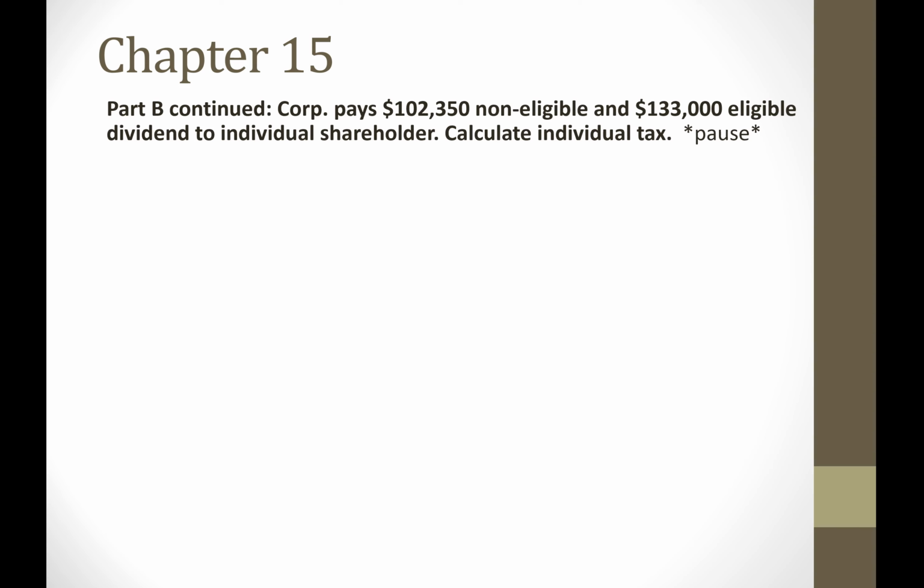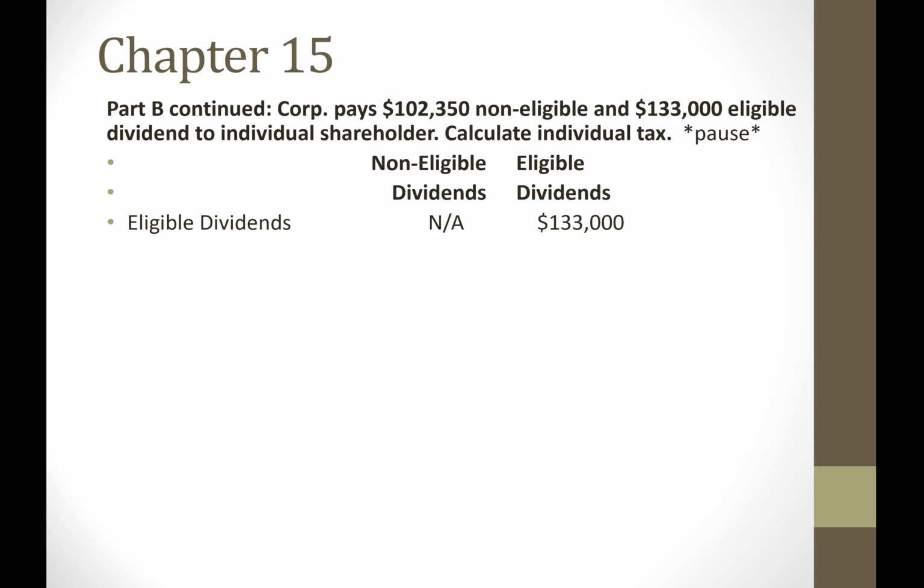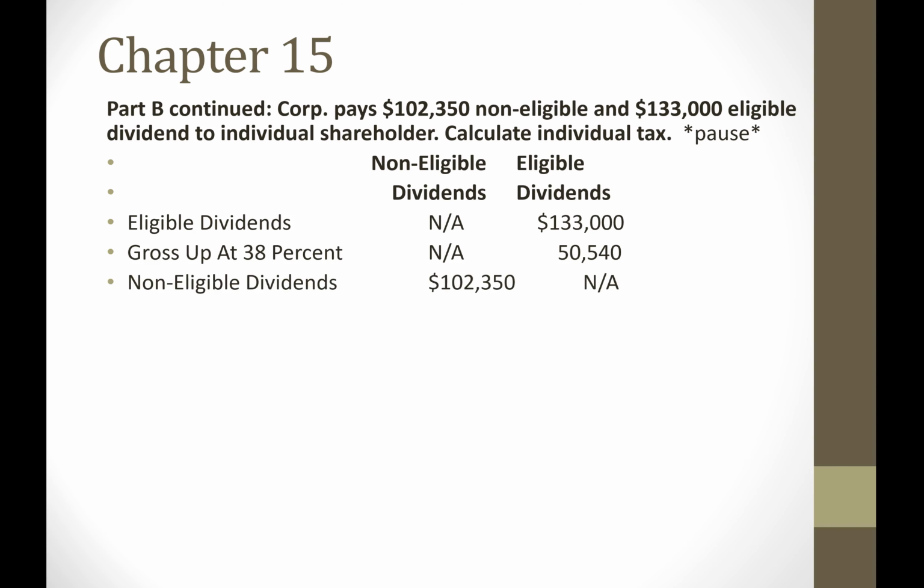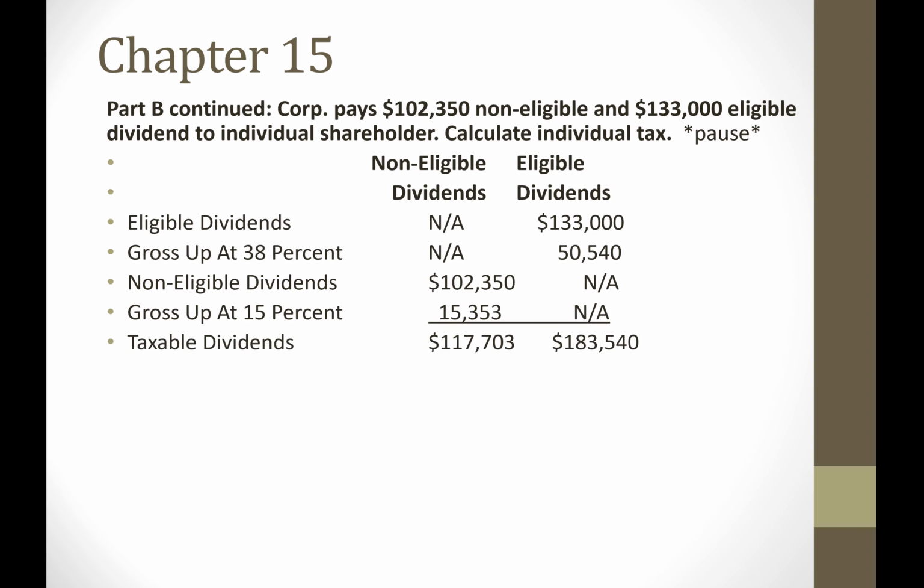Okay, let's resume with Part B. Now the individual shareholder receives these amounts of dividends. Let's focus on the eligible dividends and then the non-eligible dividends next. So the eligible dividends will be grossed up at 38%. The non-eligible dividends will be grossed up at 15%. So now we have the total taxable dividend.